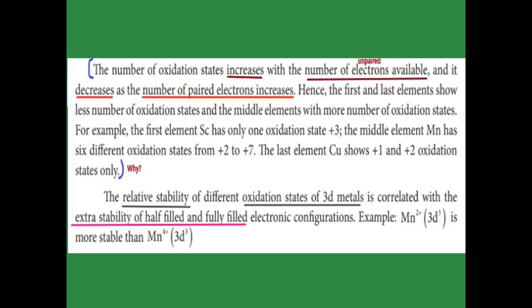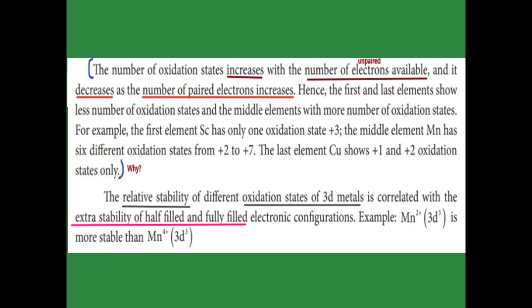You see that from scandium to manganese, scandium has only a plus 3 oxidation state, but manganese has plus 2 to plus 7 oxidation states. Afterward, copper contains only plus 1 to plus 2 oxidation states, so it decreases. So from the first to the middle it increases, and from the middle to the last it decreases.